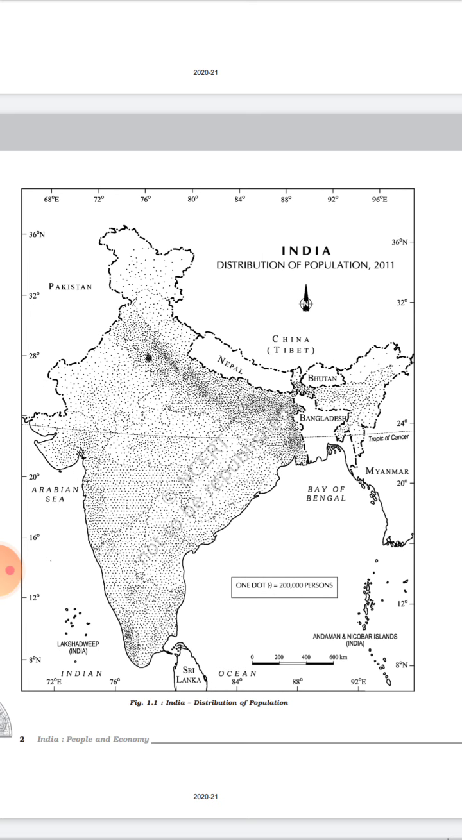So just look at this map for 15 to 20 minutes, state by state, and analyze on your own. And if you have any doubt, then ask me.